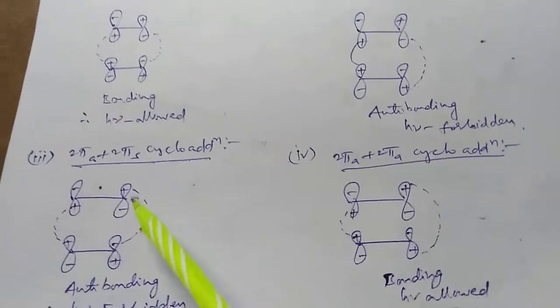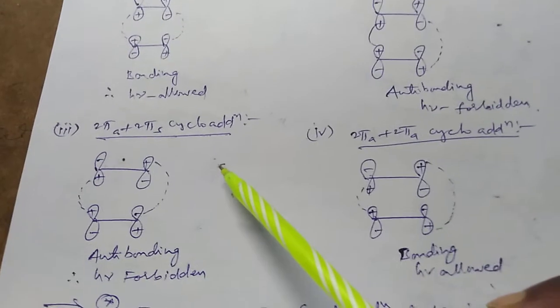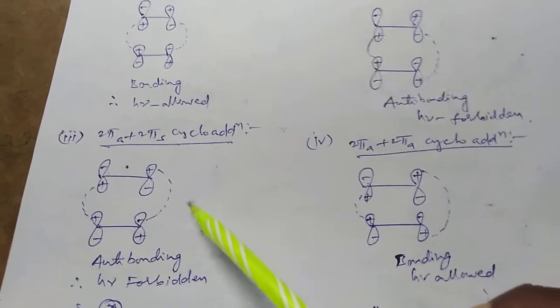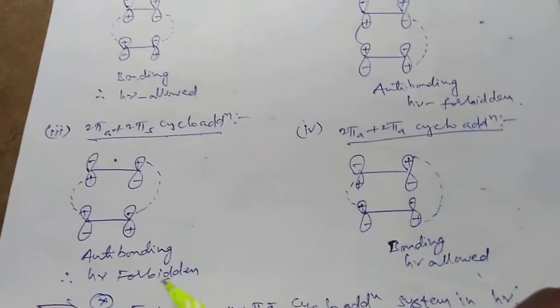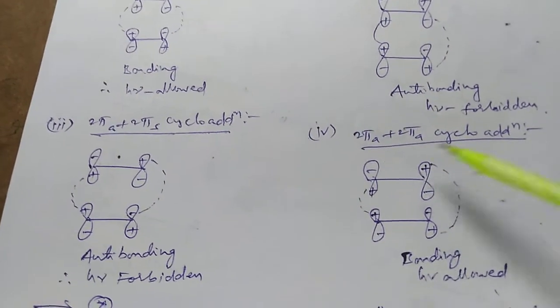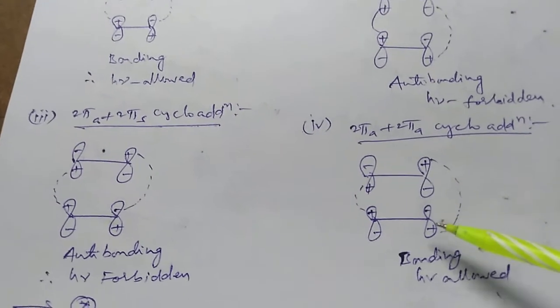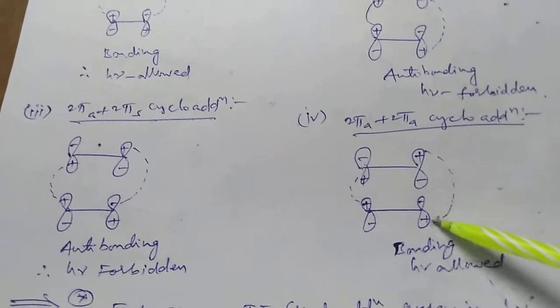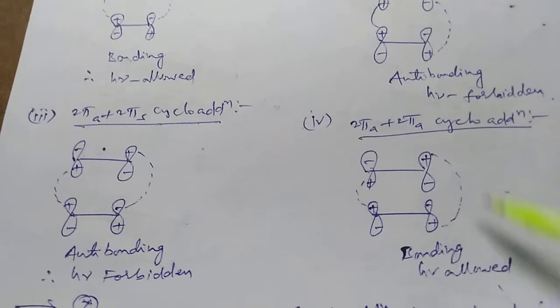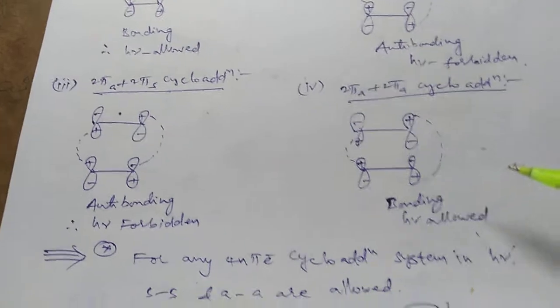In the third case, antarafacial-suprafacial cycloaddition, we also have an anti-bonding interaction, therefore photochemically forbidden. In the fourth case, antarafacial-antarafacial cycloaddition, the interactions developed are of the same sign, so it is a bonding interaction. So finally, it is also photochemically allowed.